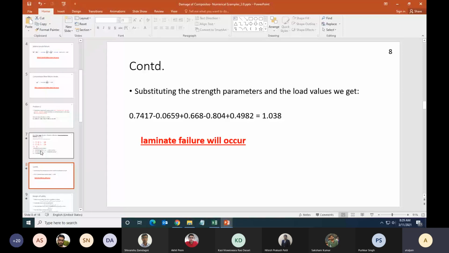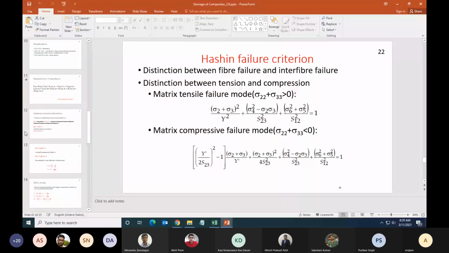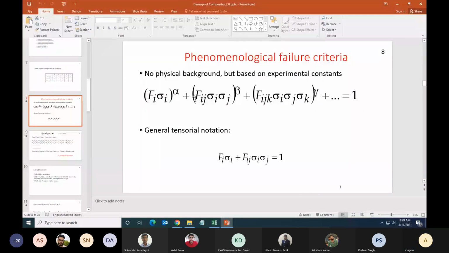Now the question also comes that since we have learned the general method, I'm going back to my previous slide where I said that this is the phenomenological criteria, and for this tensorial notation which is at the bottom, I have shown you how to derive. Now, it is also quite possible that the parameter identification has also to be done by you.